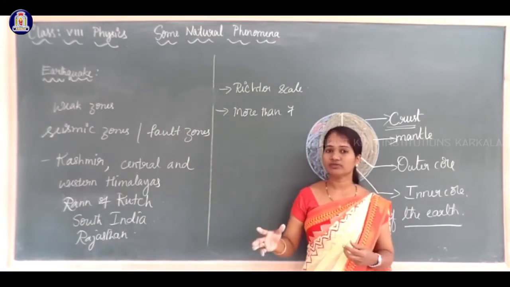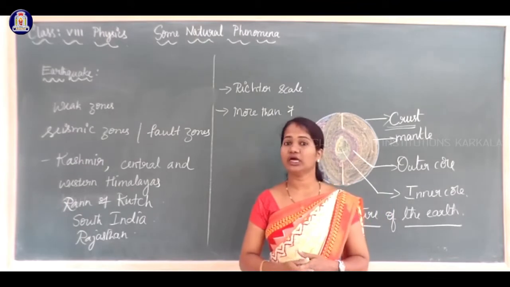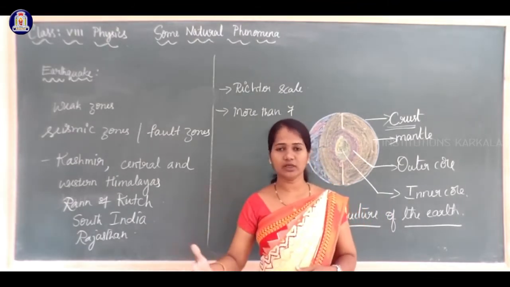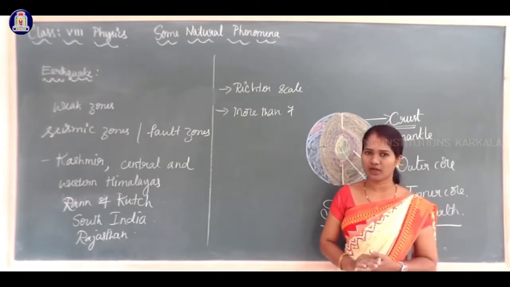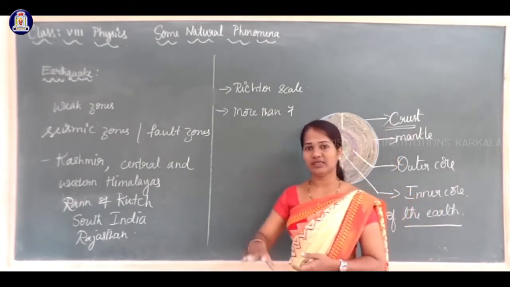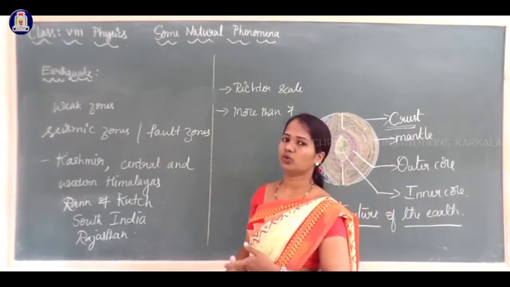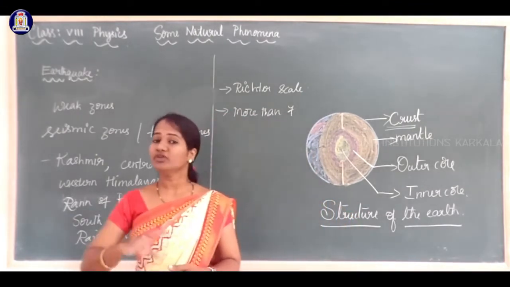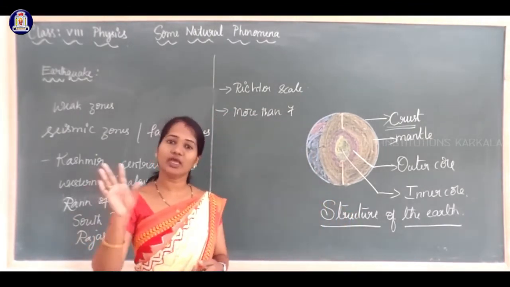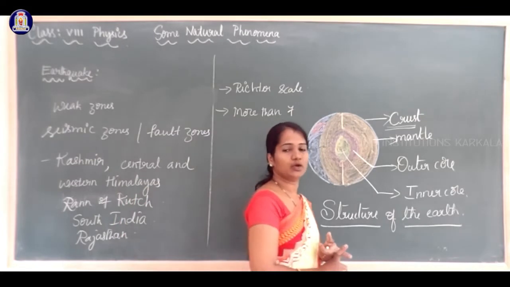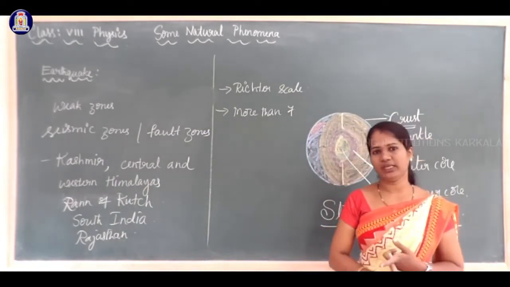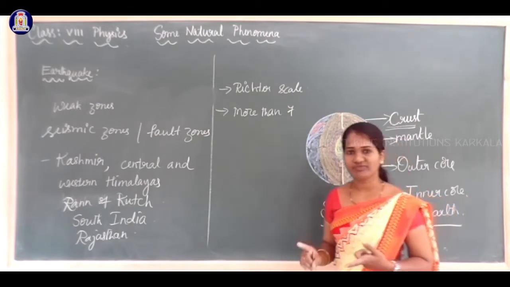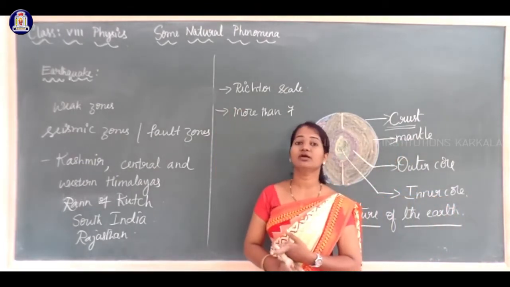Now, suppose we are out of the house, out of a building, or outside. So, what are the precautionary measures we have to take? If we are outside the house or the home, if we are in a vehicle, we should not come outside the vehicle. We have to sit inside the vehicle, and also we have to take our vehicle to a safe place. We should be away from the long trees, bigger trees.